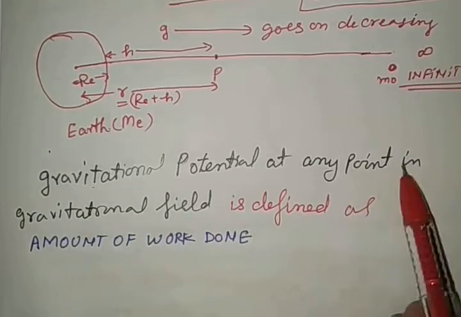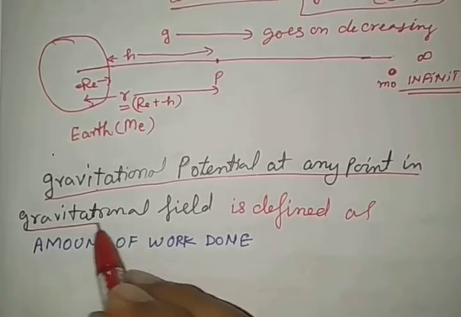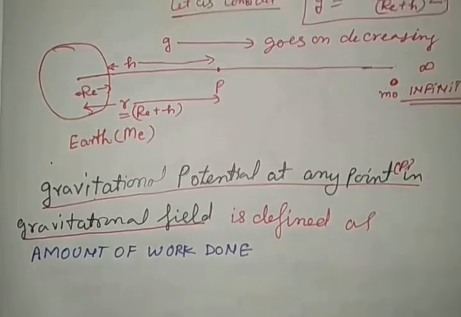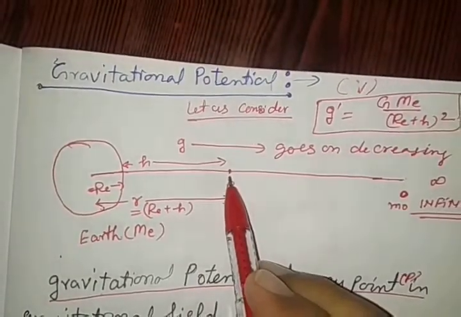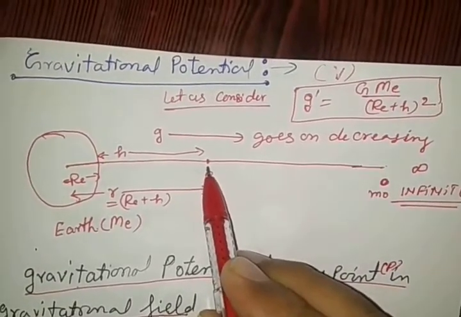Gravitational potential at any point in a gravitational field. Any point. Where is this point in the diagram? Point P. Here at point P we want to calculate the gravitational potential.